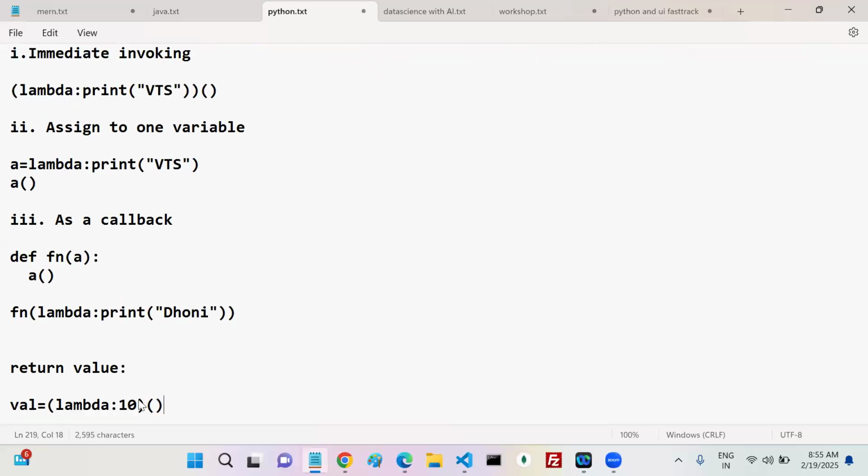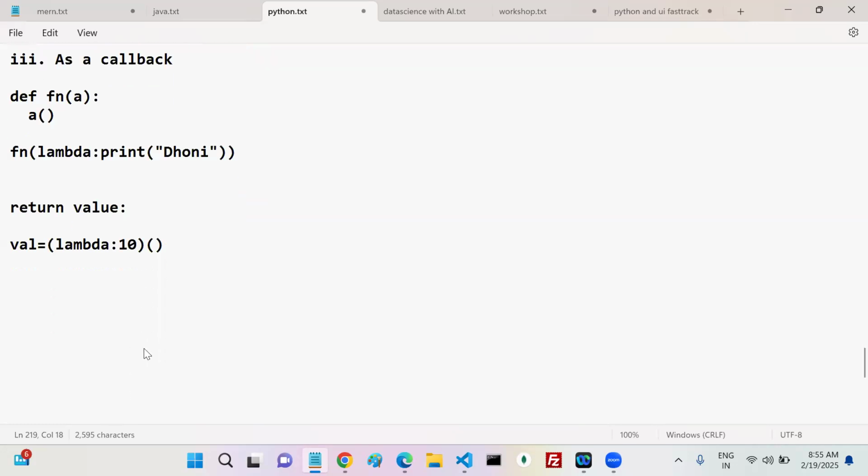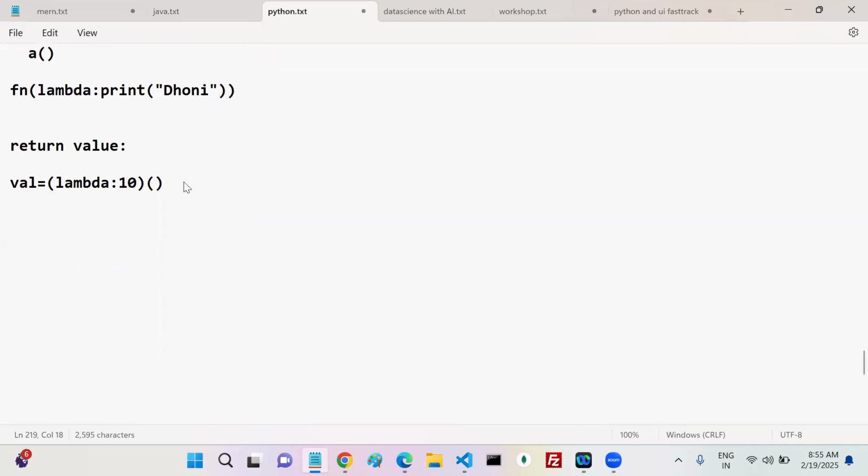So my question now is a straight question. You have lambda functions and you have named functions. Which one is recommended to use? In this place lambda functions are recommended, in this place named functions are recommended, like that. Can you tell me the difference? Lambda functions are best suited here, named functions are best suited here, like that you can tell. Come on.